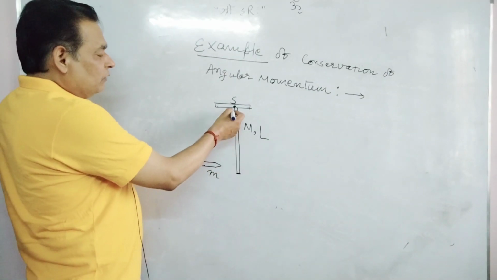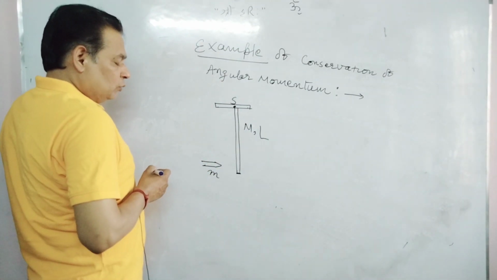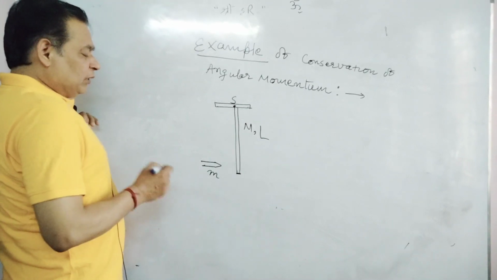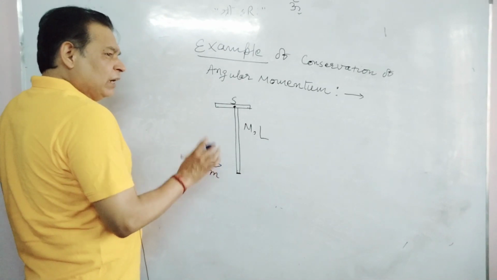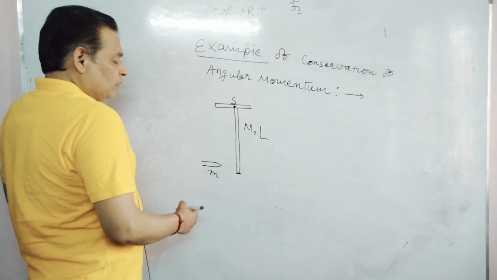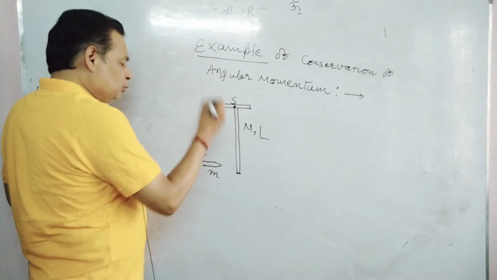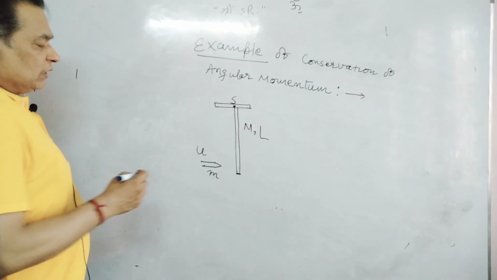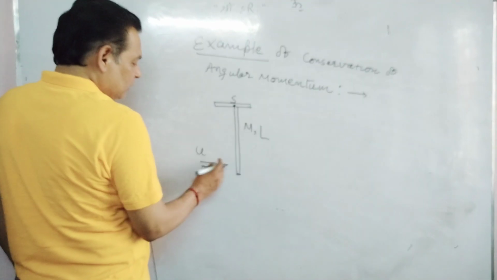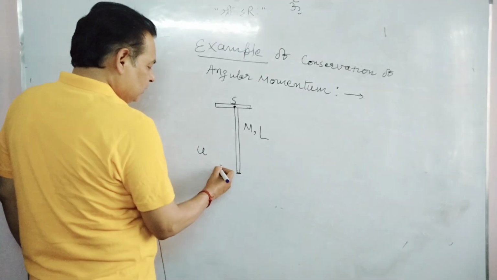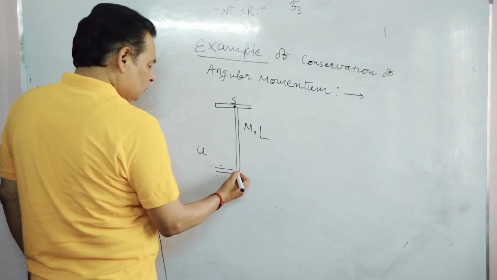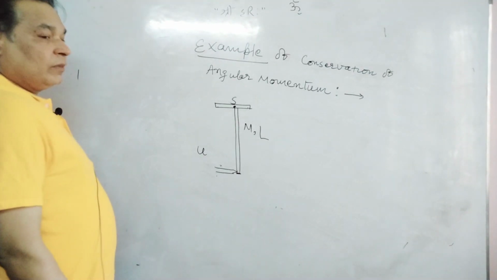It is hanging vertically downward. At a particular instant, a particle of mass m, with initial velocity u, strikes the lower end of the rod.